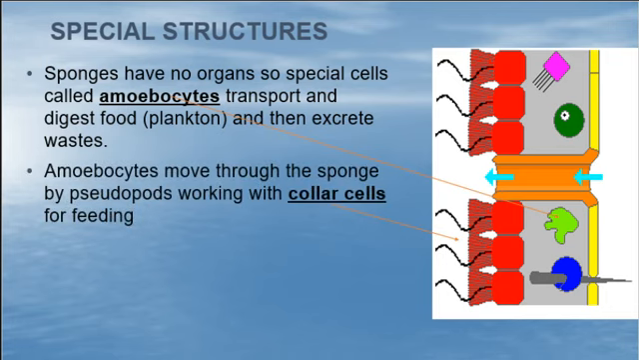We're going to see here the amoebocytes move through the sponge using pseudopods. They can move around, working along with, write that down, collar cells. Collar cells are amazing. They're super cool. What they do is they have a little flagellum. Remember that little tail like bacteria? And they're just spinning those around. And as they spin those flagella around, it pulls the water in to the sponge.